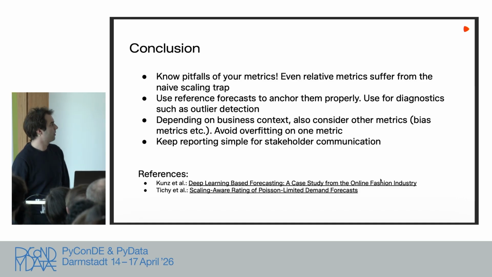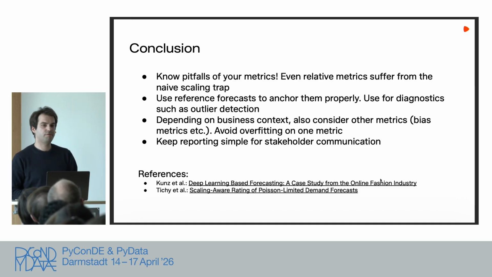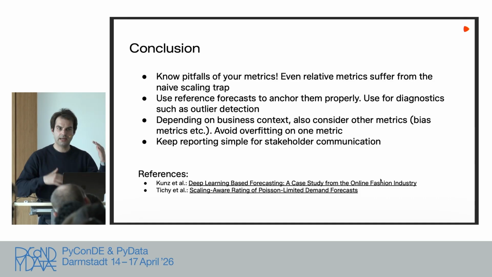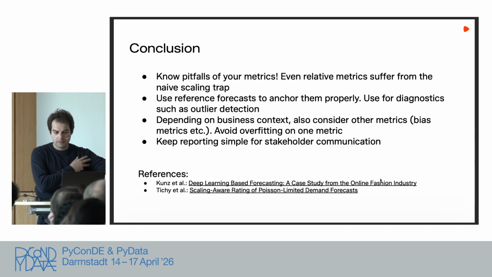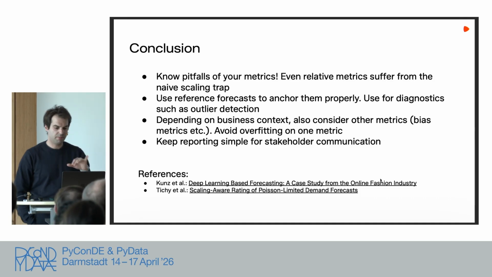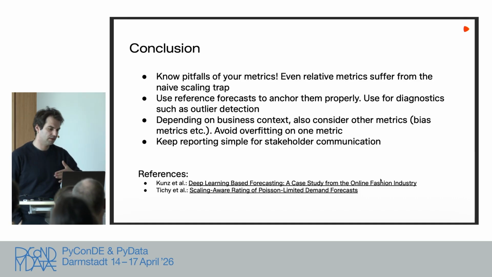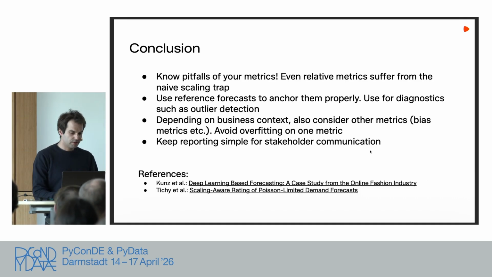To conclude, we should know the pitfalls of our metrics, the scaling trap. Are we biased? Does the bias capture the patterns in the data that we use? We use reference forecasts to anchor these metrics properly. Then we can also use them for outlier detection.